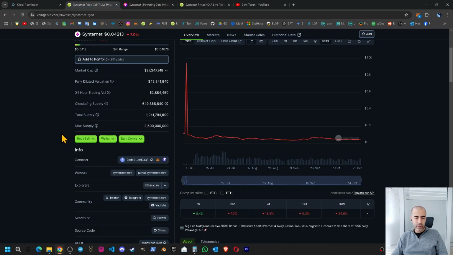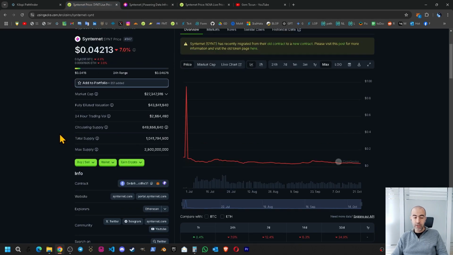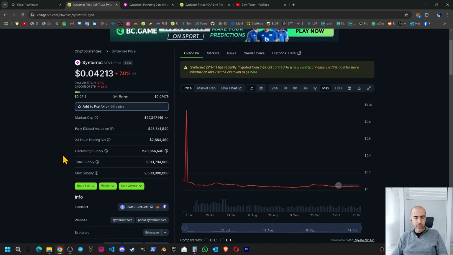Let's go back to the CoinGecko page first and try to check the basics. In CoinGecko, as you can see, the maximum supply is shown as 2.5 billion. This one is correct. The total supply is showing as around 1 billion. This one is correct as well. And the circulating supply is around 650 million, and this one is correct as well.